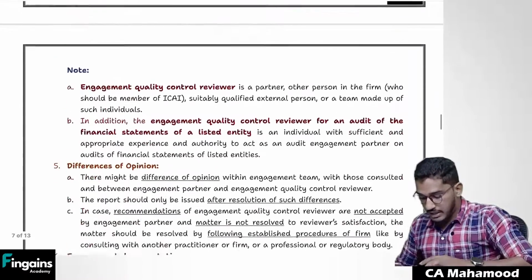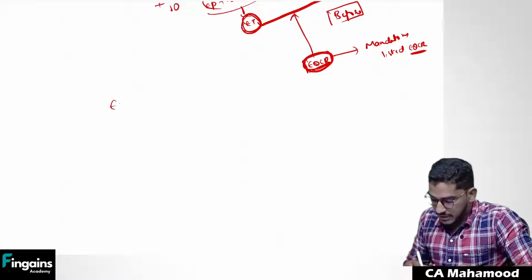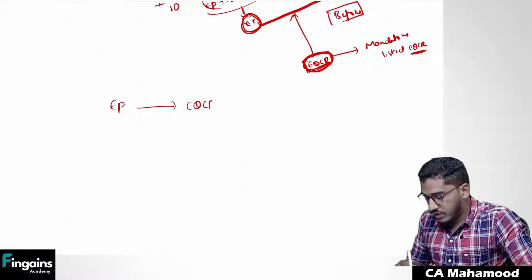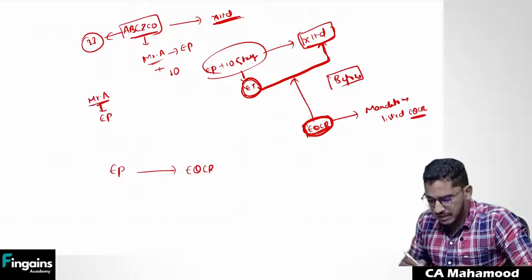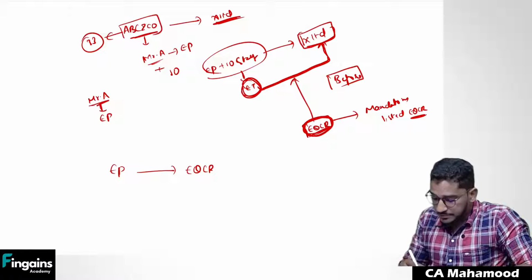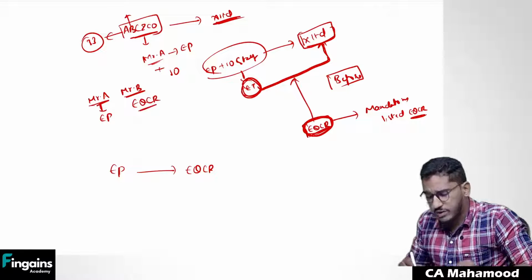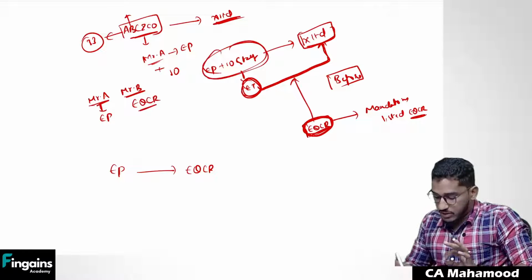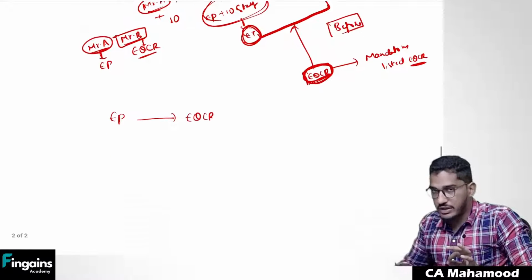Clear, everybody? Now, sometimes there will be a difference of opinion between the engagement partner and the engagement quality control reviewer. So take this example only. In this case, for this client X Limited, Mr. A is acting as the engagement partner. Then another partner, Mr. B, acted as the engagement quality control reviewer. This engagement team has done the audit in which Mr. A is the engagement partner, but the review is done by another partner, Mr. B.